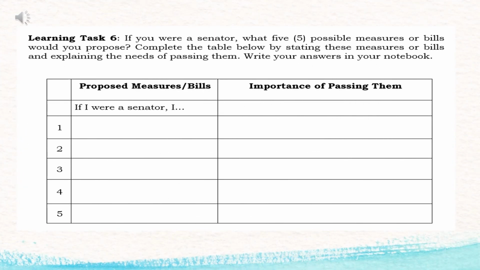Learning task 6. If you were a senator, what five possible measures or bills would you propose? Complete the table below by stating these measures or bills and explaining the needs of passing them. So you write your answers in the Google form link. So look at the table. You have your two tables, column 1 and column 2: proposed measure bills, if I were a senator, and importance of passing them. So again, accomplish it in your Google form link.